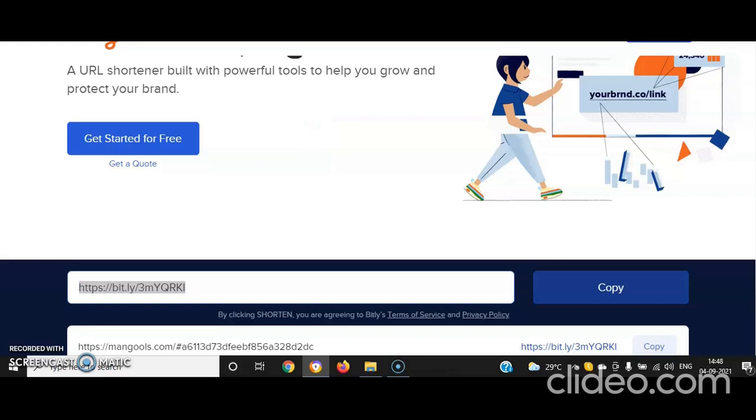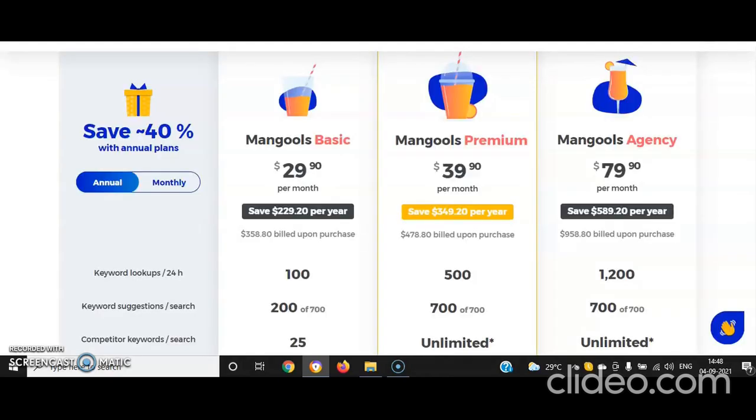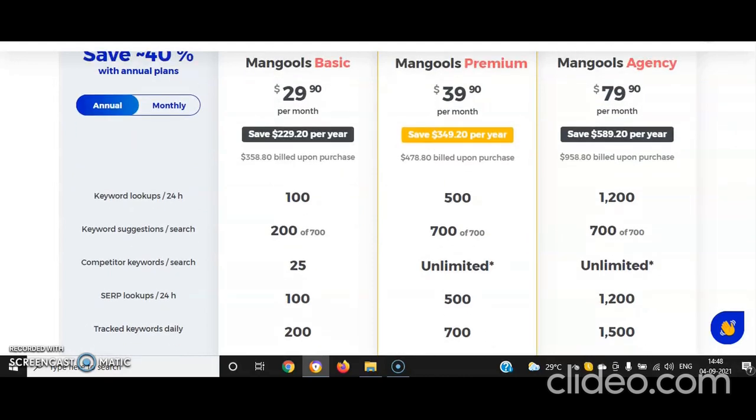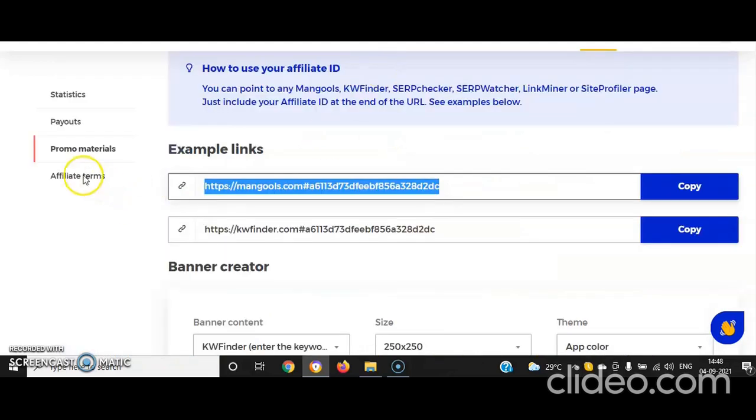In the Mangols account, if you observe the plans, we have seen there are three plans. This tool has three plans: $29, $39, and $79. Whatever link we got, we are promoting that link. In this price, you can see the affiliate terms. If you go to the terms, you can find the details.